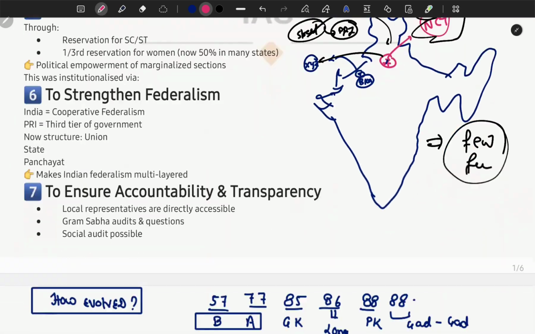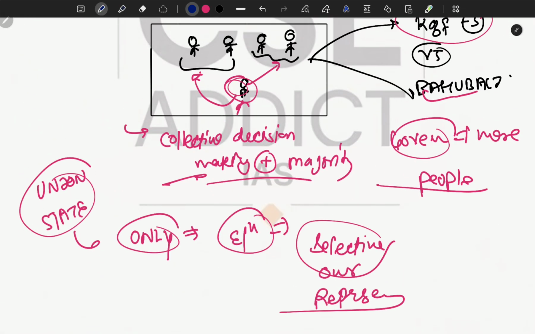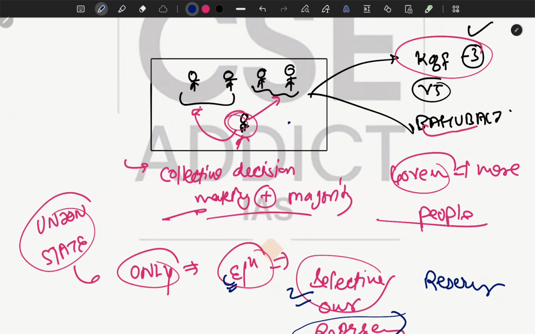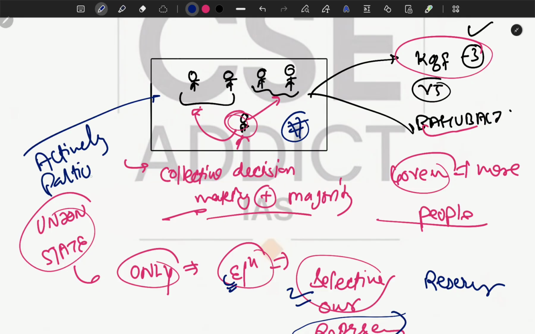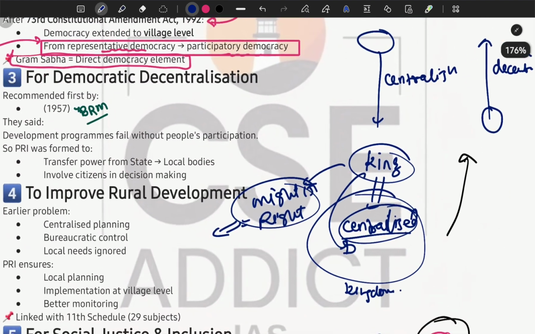That's why I told you here that we perform democracy only in one place, when we are at election. So in election we select our representative, right? But in this scenario what we are doing is actively participating. Actively participating. Is it clear?